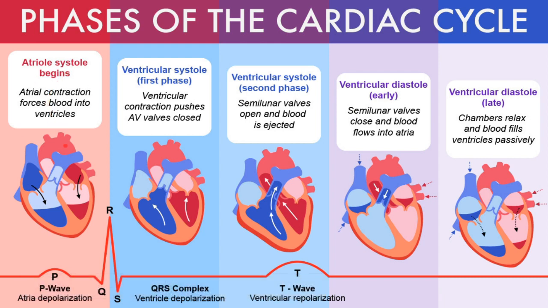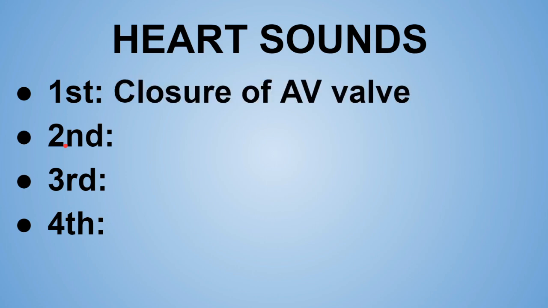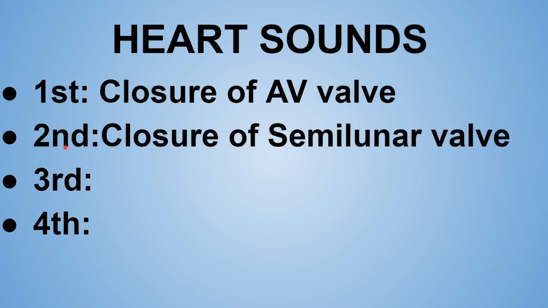Okay, so this was the whole cardiac cycle. Now let's revise again the heart sounds. So the first heart sound was heard because of the closure of the atrioventricular valve in the isovolumetric contraction phase of the ventricular systolic phase. And the second heart sound is heard because of the closure of the semilunar, or we can say the aortic valve, especially in the protodiastolic phase of the ventricular diastolic phase.